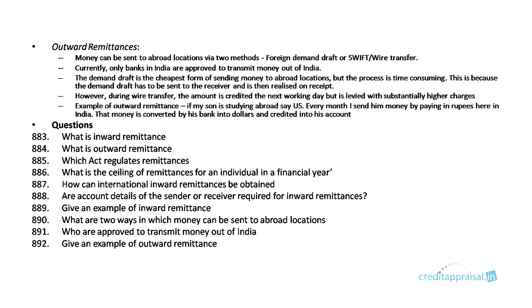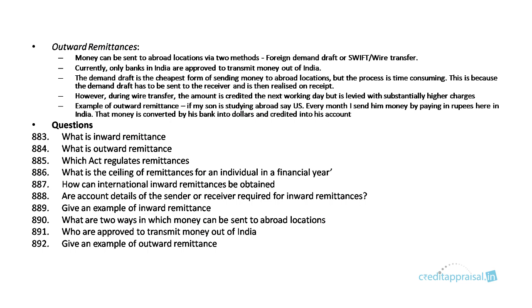So the questions you need to be prepared for in this chapter: What is inward remittance? What is outward remittance? Which act regulates remittances? It is FEMA. What is the ceiling of remittances for an individual in a financial year? How can international inward remittance be obtained? That is through RBI approved, FEMA approved vendors like MoneyGram and Western Union. Are account details of sender or receiver required for inward remittances? No, it's not required if it is a FEMA approved vendor.